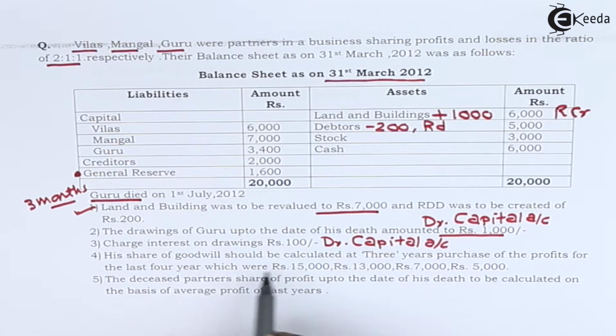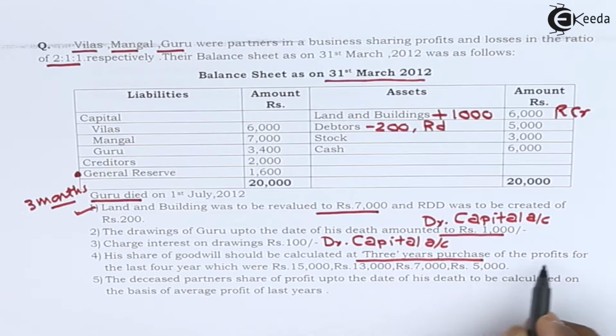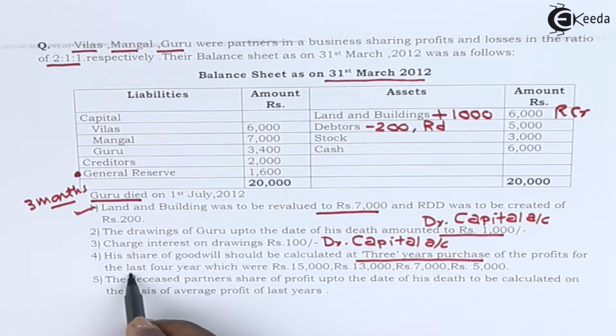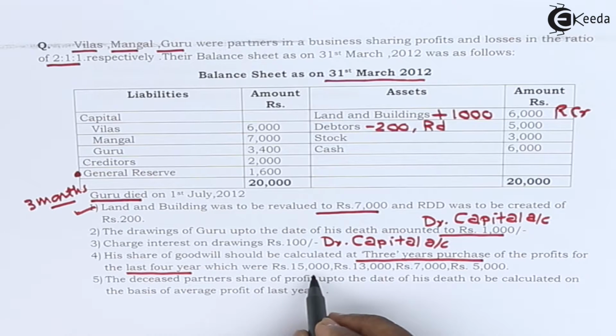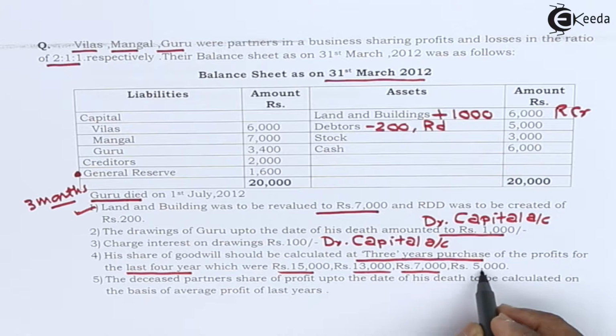His share of goodwill should be calculated at 3 years purchase of profit of last 4 years, which were 15,000, 13,000, 7,000, 5,000. We are required to do a working note for this.